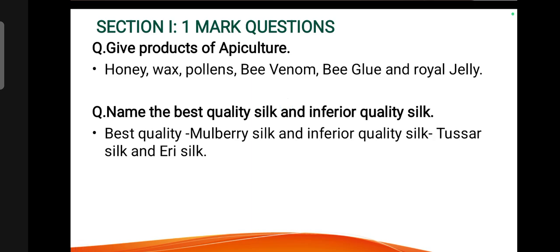Give the products of apiculture. Apiculture means beekeeping: honeybees, honey, wax, pollen, bee venom, bee glue and royal jelly. Name the best quality silk and inferior quality silk. The best quality silk is mulberry silk and inferior quality silk is tussar silk and eri silk.